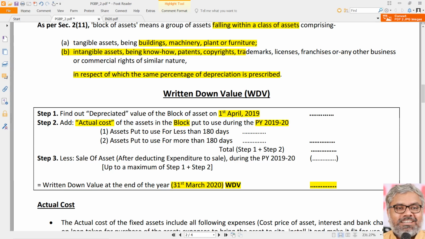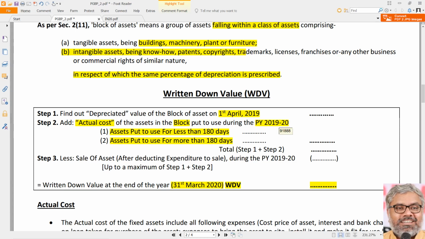But here we have to categorize the assets into two categories. One, those assets which are put to use, each word is important, put to use for less than 180 days, and assets which are put to use for 180 days or more. More than 180 days is not exactly correct. 180 days or more is better. So those put to use for less than 180 days are segregated separately, and those put to use for 180 days or more are segregated separately. But ultimately both are added to the opening WDV, which was prevailing at the beginning of the year.